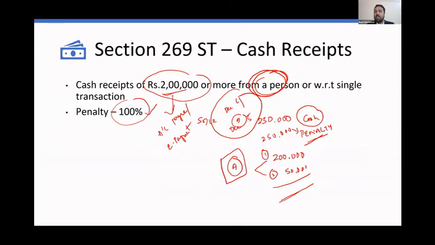But normally what income tax wants to try is that, see, now let's take an example. So let's say you are a business person, a genuine business person. You sold on December 4 to a particular customer. Selling to the same customer on December 5, the chances are quite less.